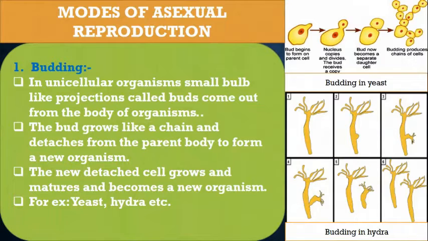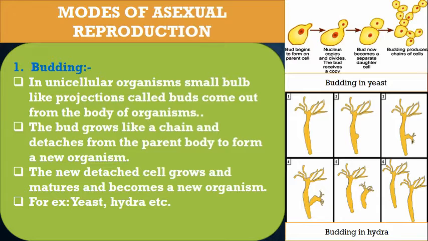So what is budding? In unicellular organisms like yeast, there are small bulb-like projections called buds, which come out from the body of the organism.